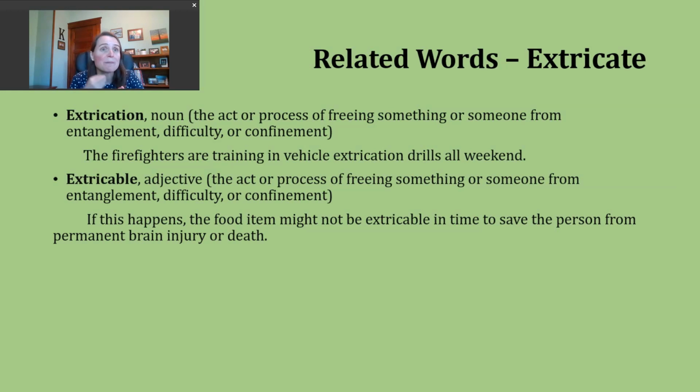These things can also be very difficult because I think the texture just makes them a little more sticky. So using something like the Heimlich maneuver to try and force the item through may not work. So that's what they're talking about. The food item might not be extricable. So able to be freed from some type of confinement.